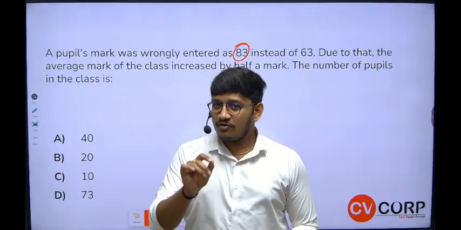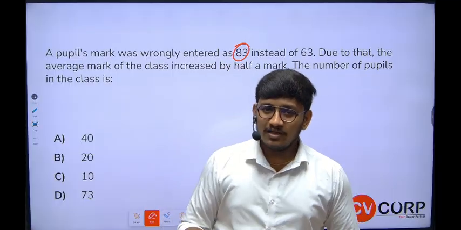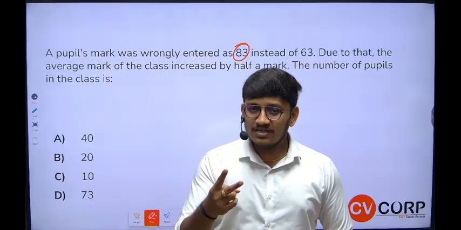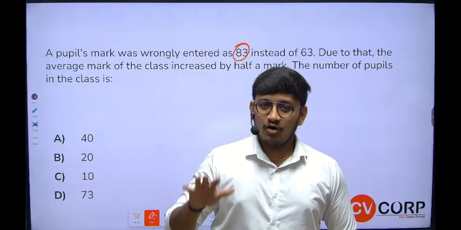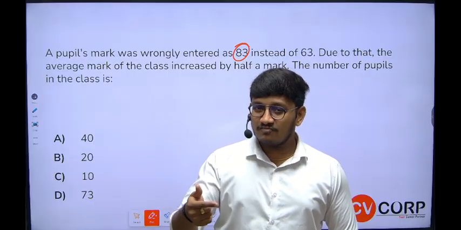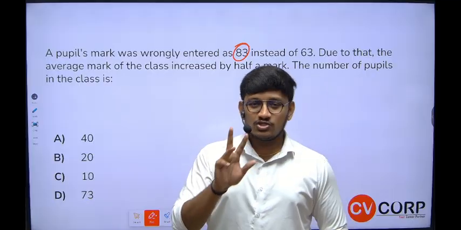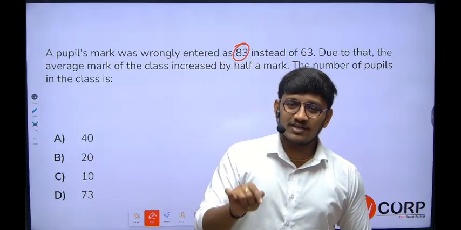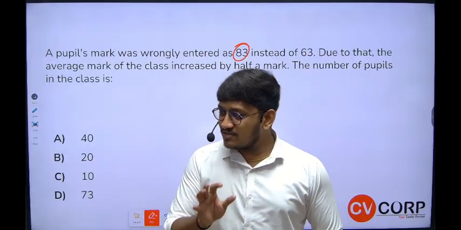Very simple. If you have one chocolate, how many halves can you make? Two halves, right? If I have two chocolates, I can make four halves. If I have five chocolates, I can make 10 halves. How many extra chocolates do you have? 20. So how many halves can you make? 40. So indirectly 40 students are there in the class. I hope you understand this logic.